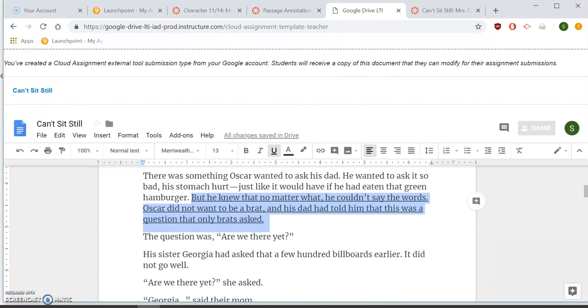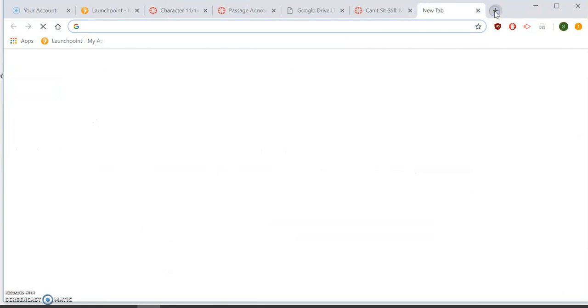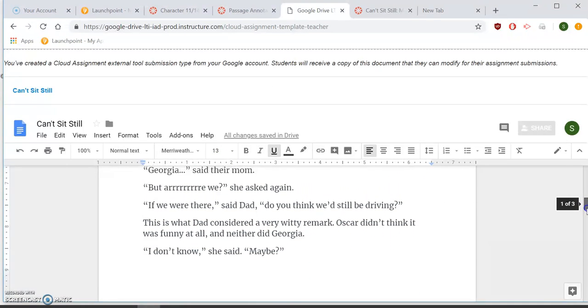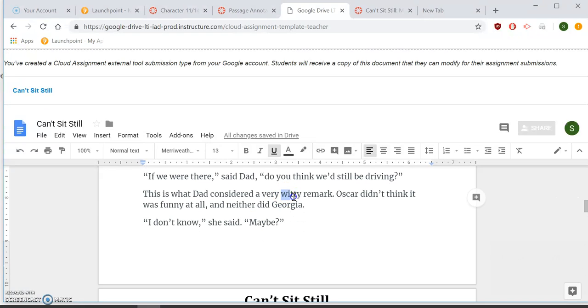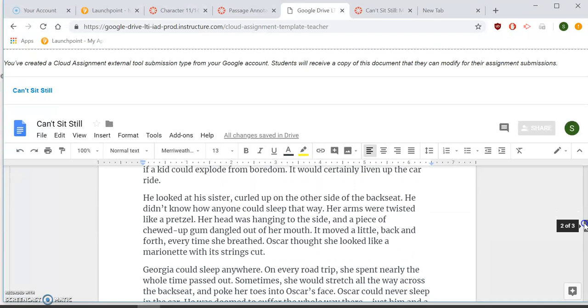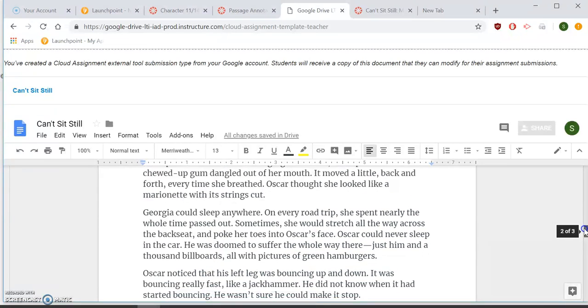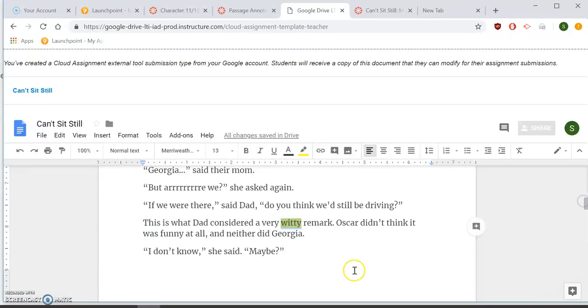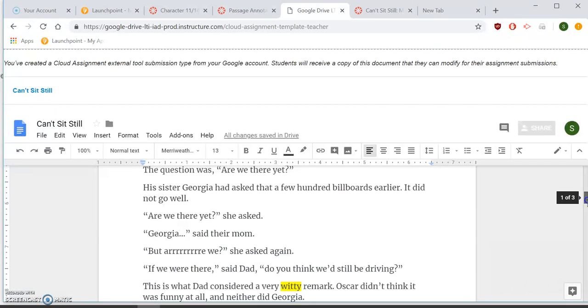The next thing I wanted to share with you guys is just how you can figure out some unknown words real quick. So in this passage, the word witty. I'm going to highlight that because that might be a word that I struggled with. And I think I'm going to focus on that one. Okay, so there are a couple things I can do to figure out this word. The first thing I can do is go back a little bit and reread that chunk of text. So I'm going to start right here.